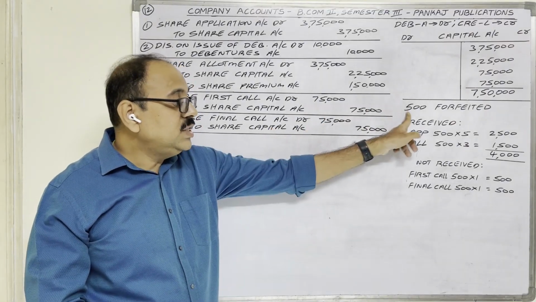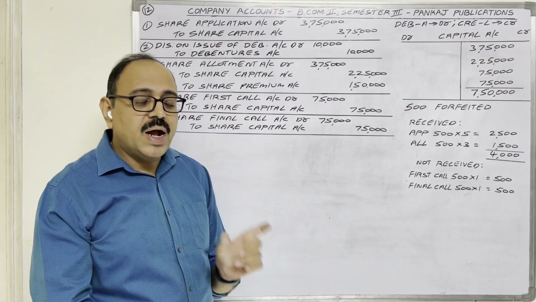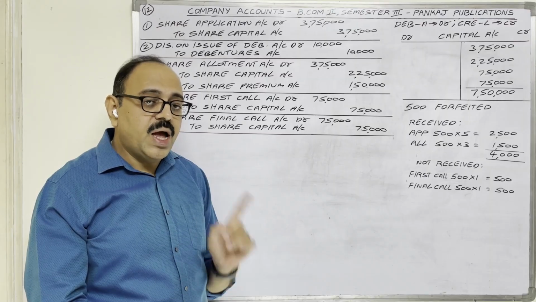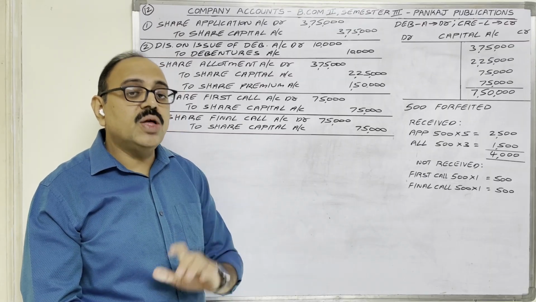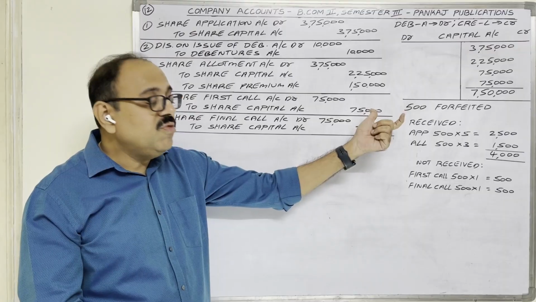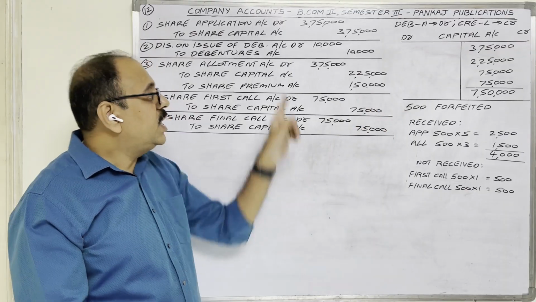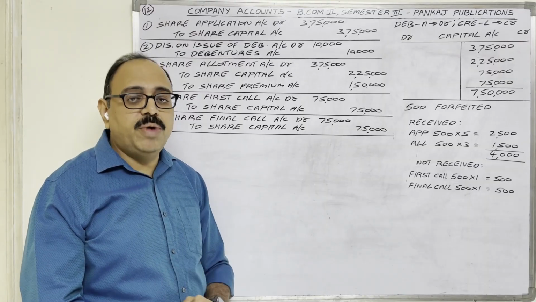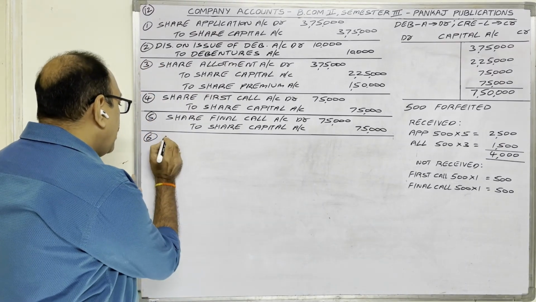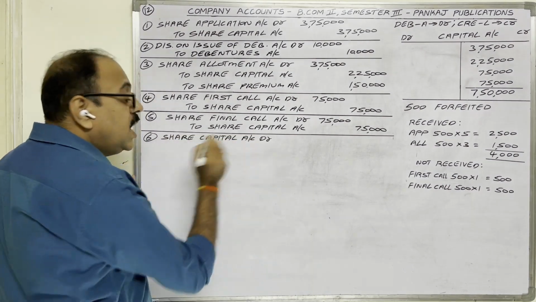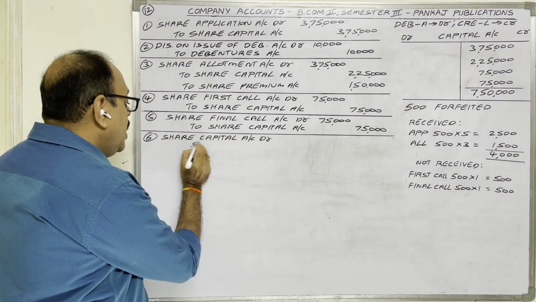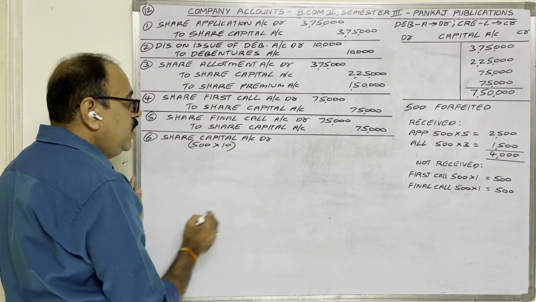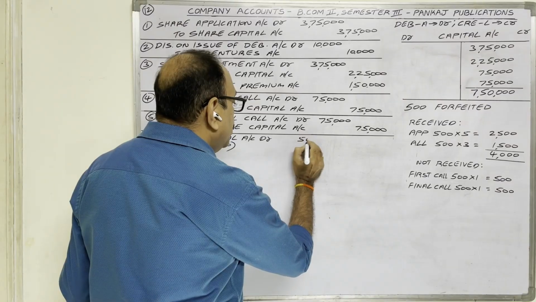Now 500 shares are forfeited. So 500 shares into 1 share face value 10 rupees, 500 into 10 rupees, 5,000. From share capital we have to cancel. So by crediting we have created share capital account. If you want to cancel, you have to debit. Therefore, share capital account we should debit. Share capital account debtor, 500 shares at the rate of 10 rupees each, we are cancelling now, 5,000 rupees.